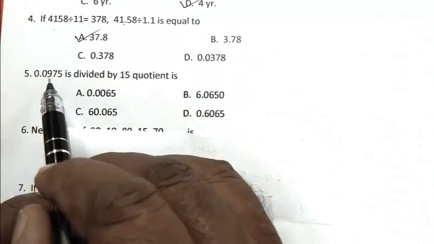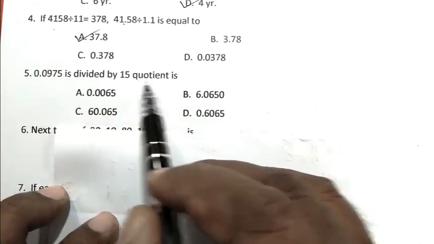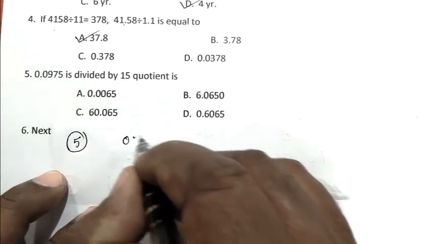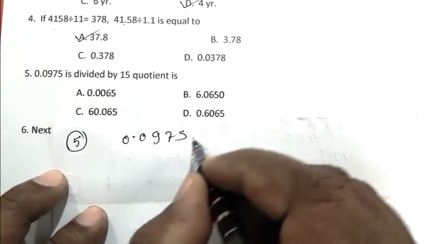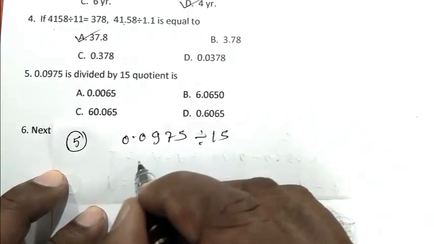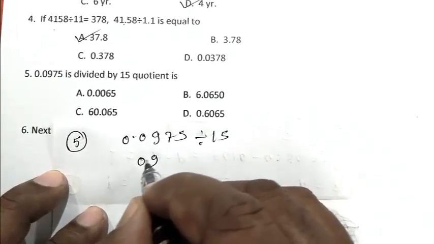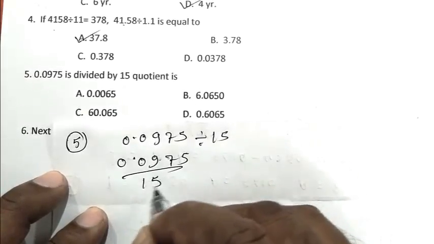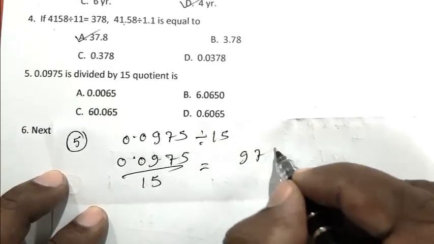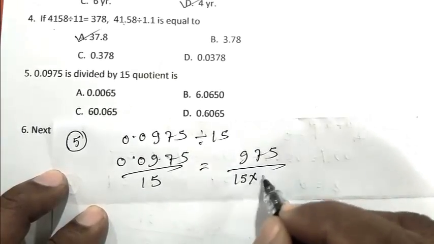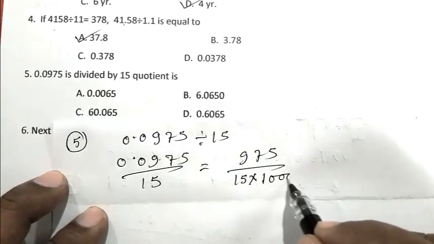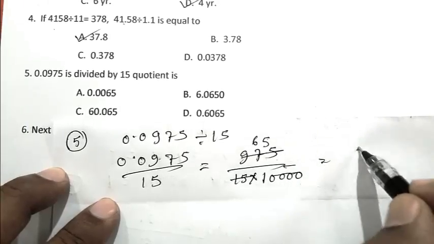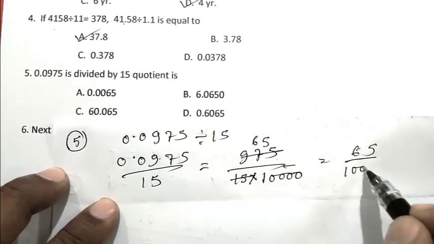Question number 5. 0.0975 is divided by 15. The quotient is. Question number 5. 0.0975 we divide by 15. We get 975 by 15 into 10,000, so 65 by 10,000.